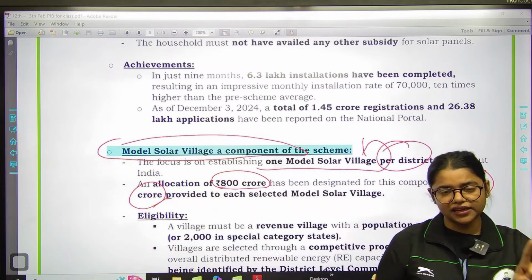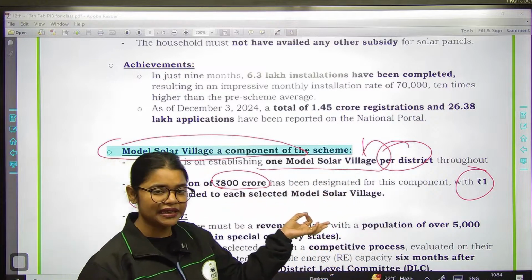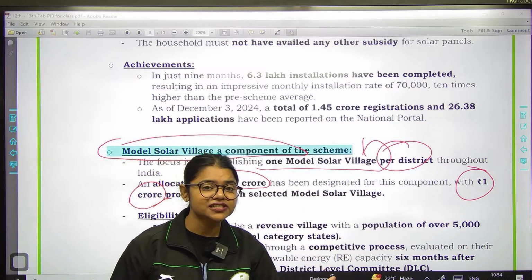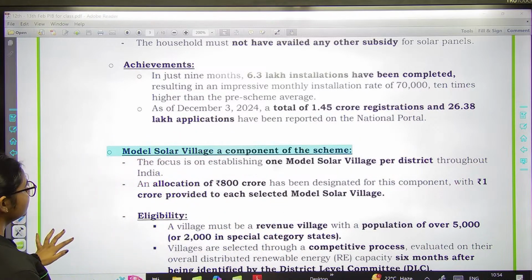The total outlay is 800 crores, right? And per district, this model village will be selected, right? And central financial assistance कितने का मिलेगा? 1 crore rupees. This is the most important factor. Now, how will these villages be selected?